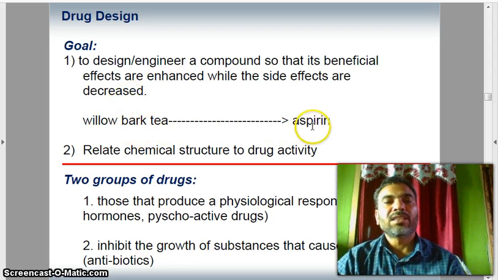Willow bark to aspirin. Relate chemical structure to drug activity. Two groups of drugs. One, those that produce a physiological response: aspirin, hormones, psychoactive drugs. Second, those that inhibit the growth of substances that cause infections: antibiotics.